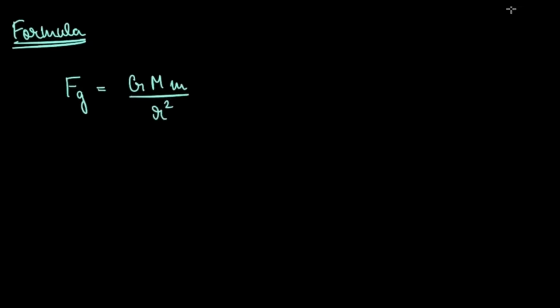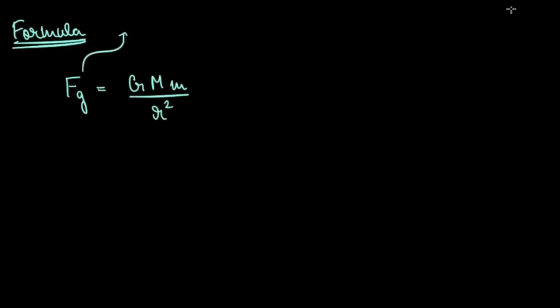Its value was experimentally found to be 6.67 into 10 to the power minus 11. Its unit you can understand from here: F r squared by Mm. So it will be Newton meter square per kg square, the unit of the gravitational constant.